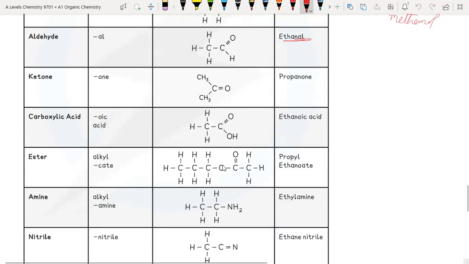Esters, alkyl alkanoate. Let's suppose this is the functional group of esters. This functional group, this is an alkyl group and this is also an alkyl group.